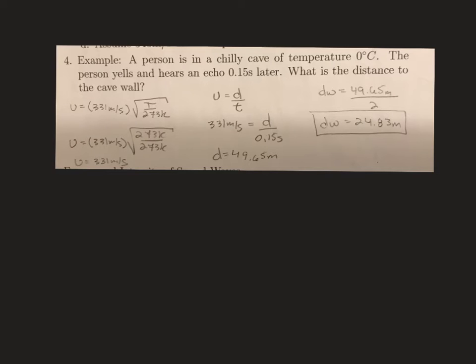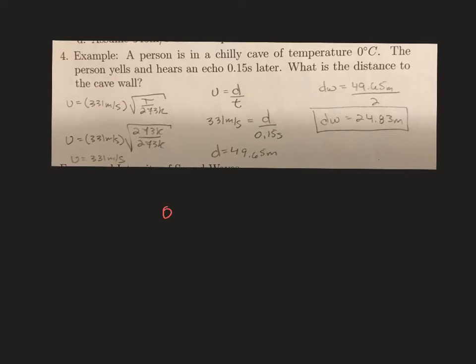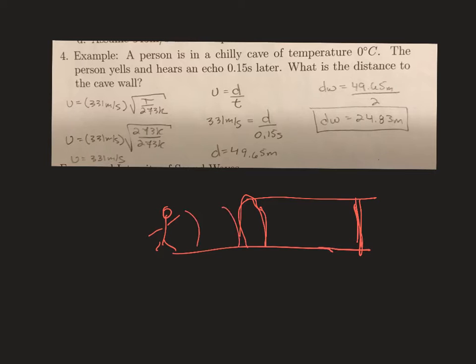In this example, there is a person who essentially is yelling into a cave. So we have a person, and then there's a cave, and somewhere back here there is a wall. And so the sound wave is going to travel, it's going to reflect off the wall and come back to the person. And we know the time it takes to go from here to here, and because we're given the